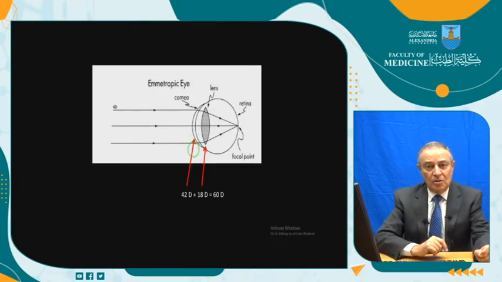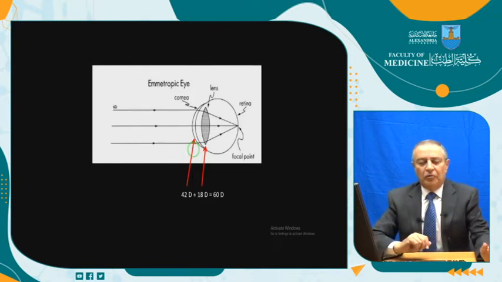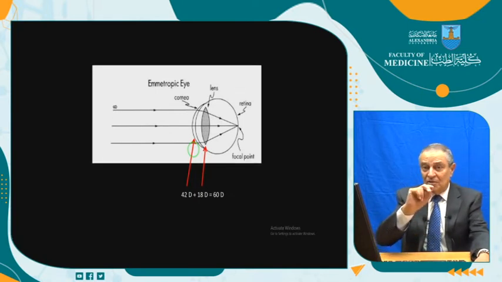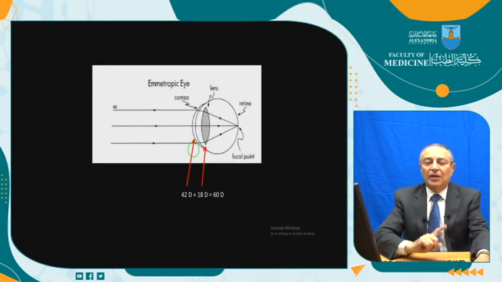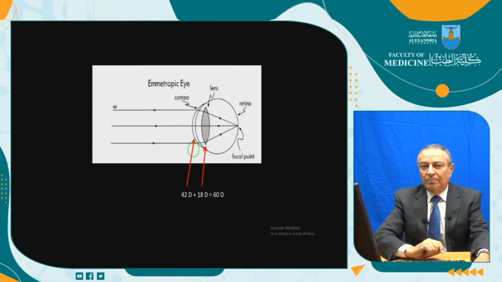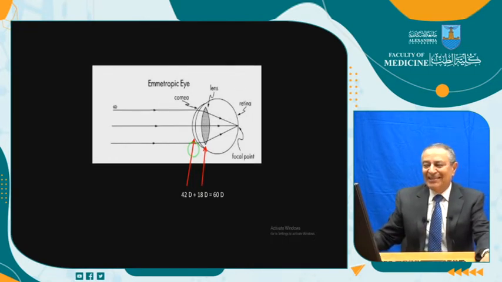This is too much, subhanallah. About 42, 43, 44, sometimes more, sometimes less, comes from the cornea, because this is the main refractive surface. It is the first surface that the light meets entering the eye, and also because of the curvature of this cornea. And second is the lens, which is 18 diopters. The sum is about 60 diopters, and the rays will come in focus on the retina.